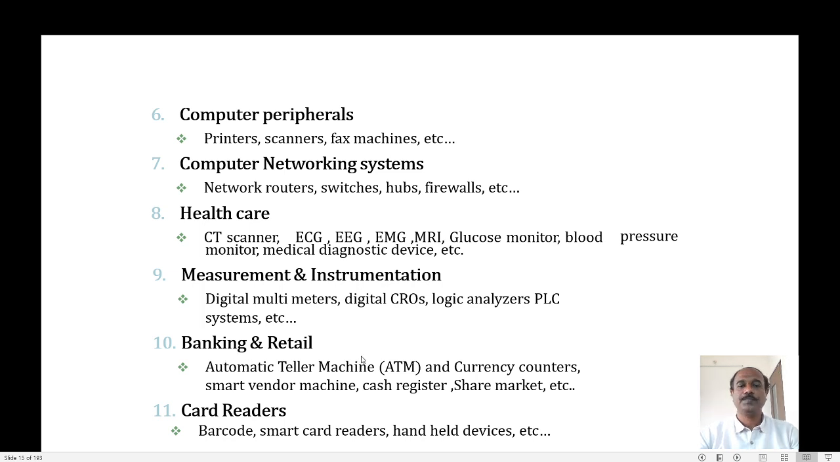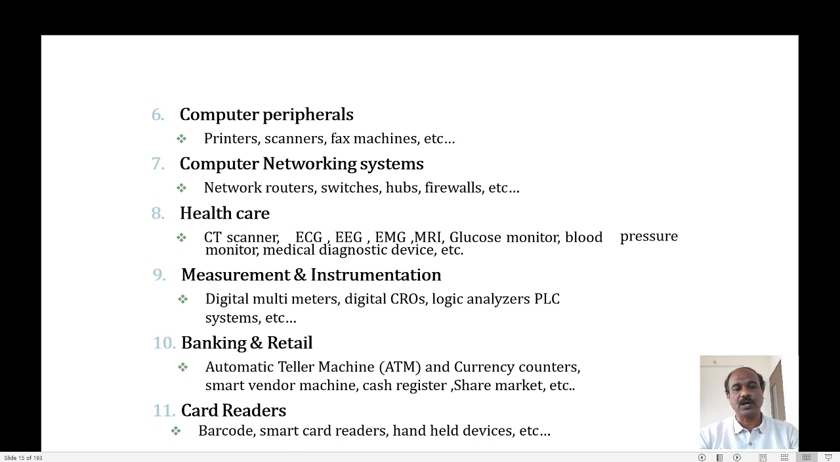In banks also, they are using embedded systems, that is the ATM. We often go to ATMs for withdrawing cash. The automatic teller machine, ATM, and currency counters, as you might have seen in banks for counting cash, are examples of embedded systems used in the banking sector. Then card readers and barcode readers, you might have seen in some shops.